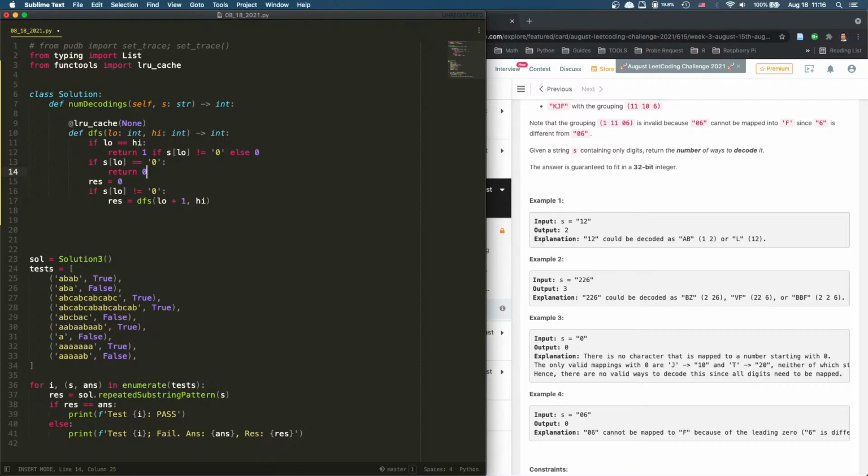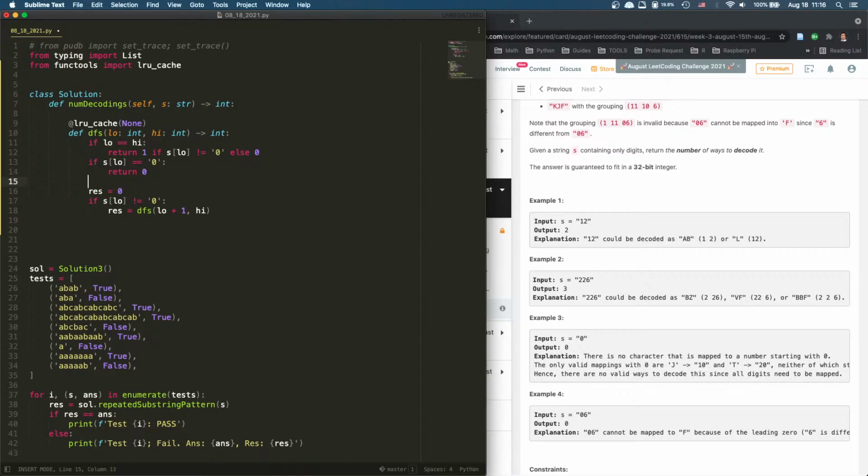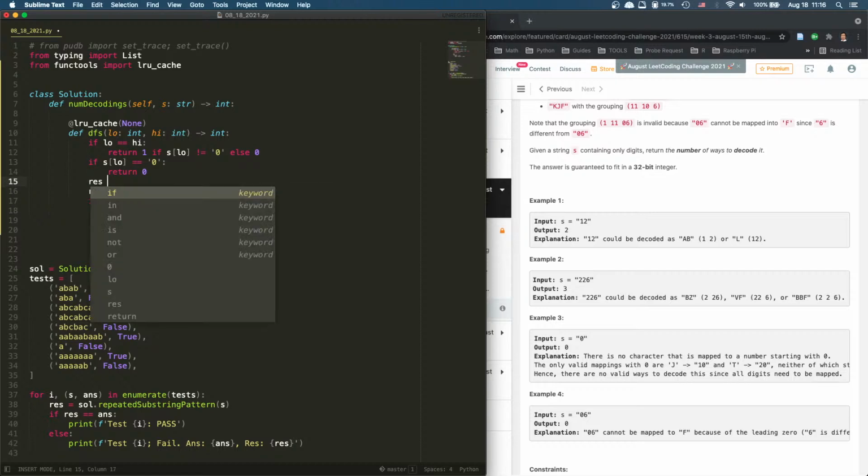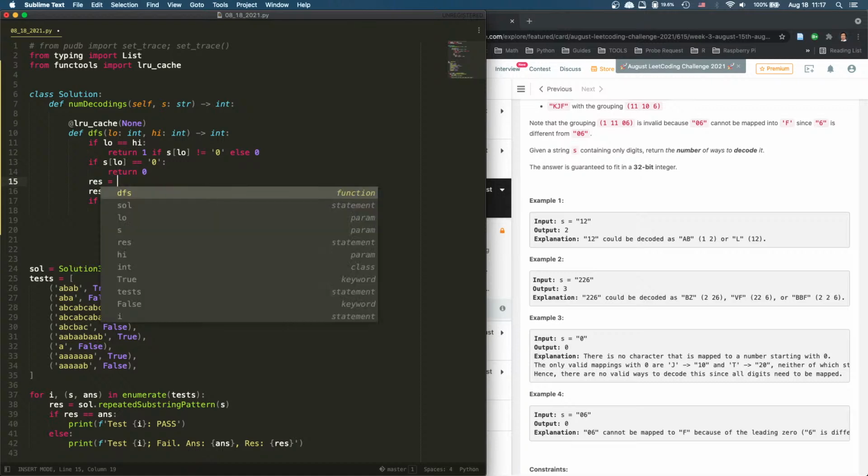Yeah, if low is 0, that's a no-go. So we only go if the low is not 0. So if the low is not 0, then we either take 1 or take 2. So we take 1, and res equals the dfs